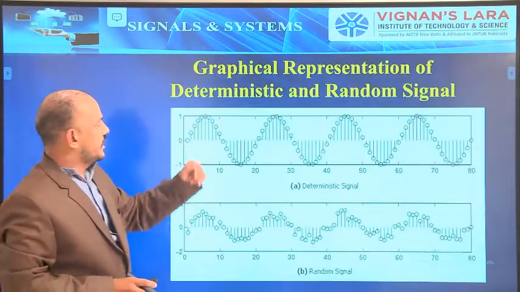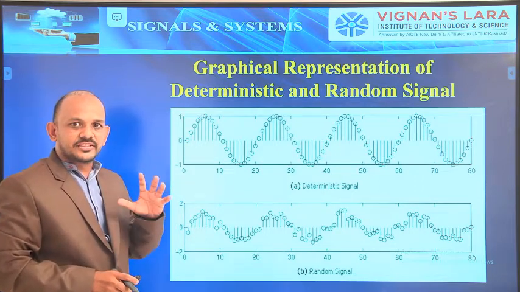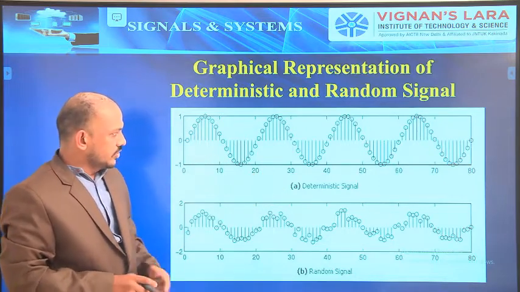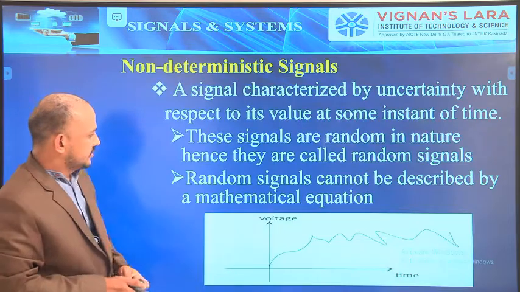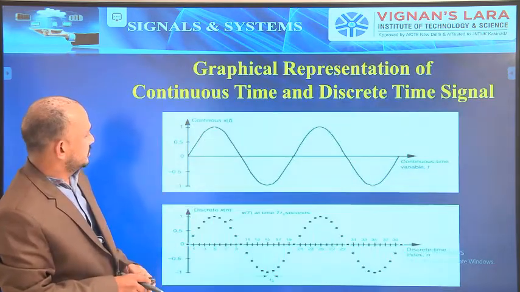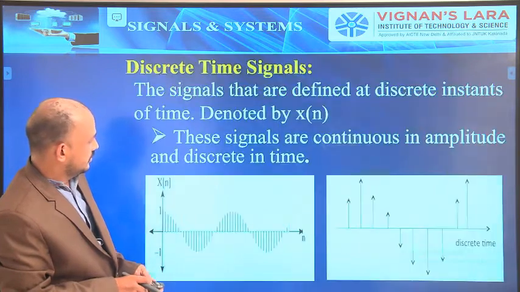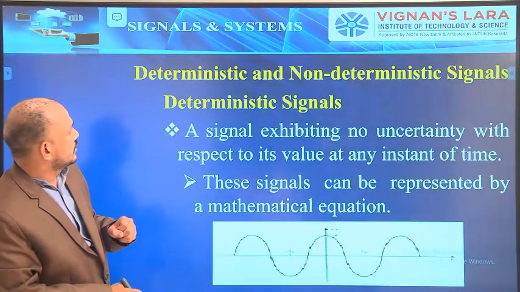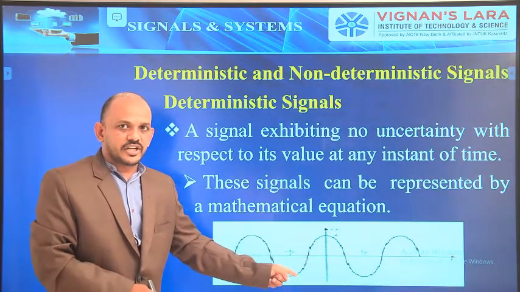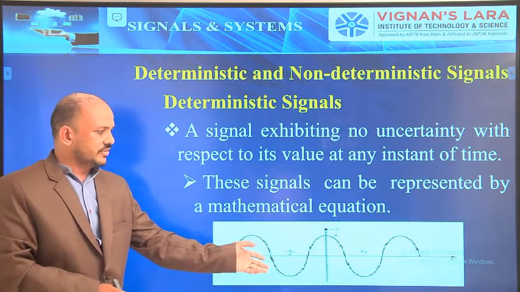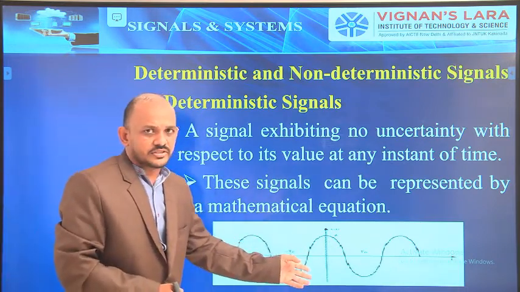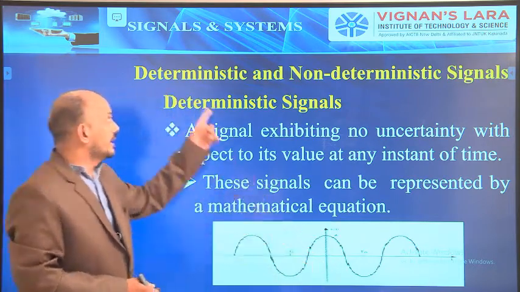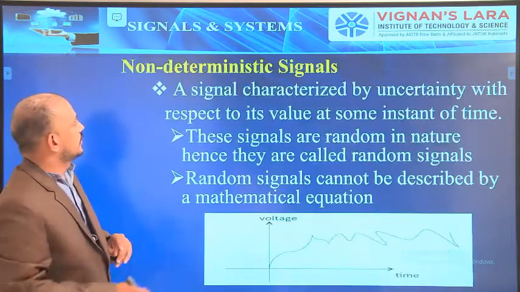Now, the graphical representation of deterministic and random signals. Let us go for the deterministic signal. So first, my question is, determine whether this one is a continuous time signal or a discrete time signal. On seeing this, we can simply say this is a continuous time signal. So I gave an example in the form of a continuous time signal for a deterministic signal. Clear?